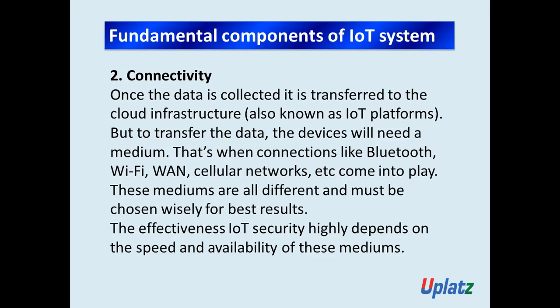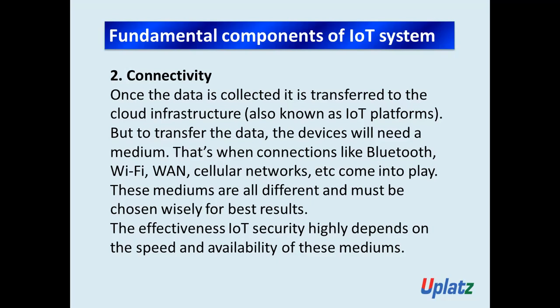These mediums are all different and must be chosen wisely for the best result. The effectiveness of IoT security highly depends on the speed and the availability of these mediums.